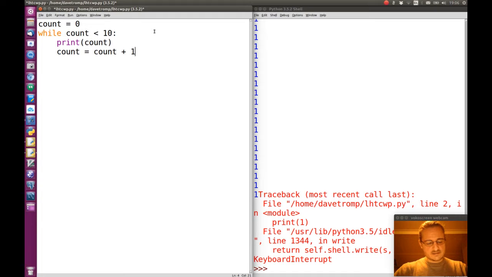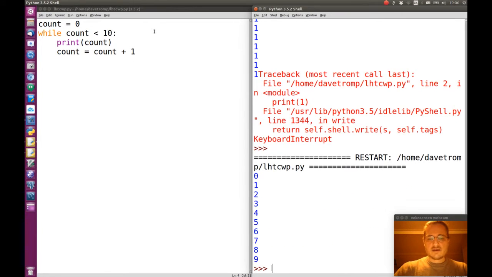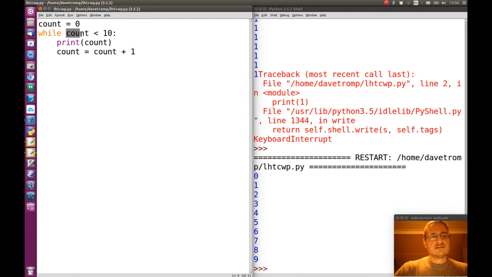So let's run this and see what it does. It prints out the count from 0 until 9. Let's see why it only prints out until 9. Let's say the count is 9.